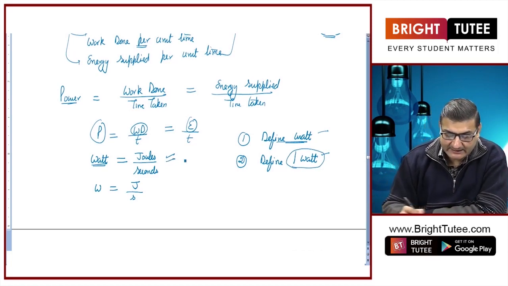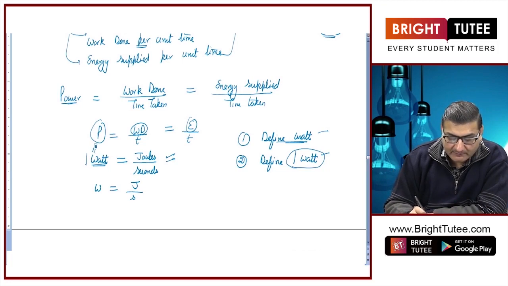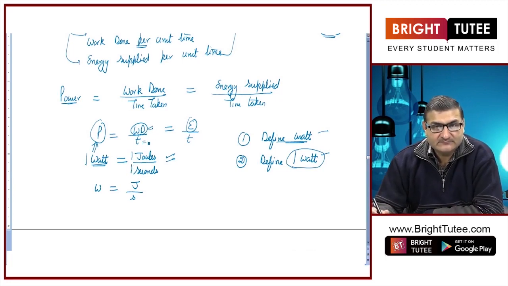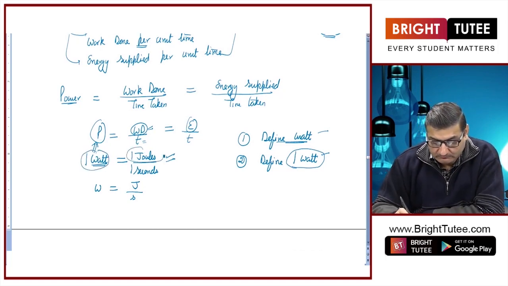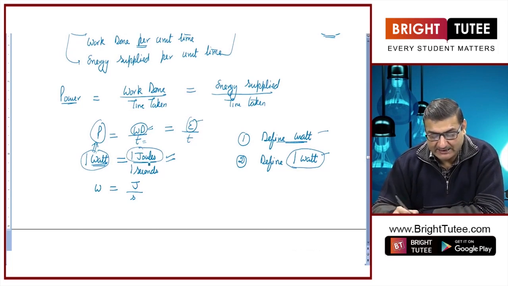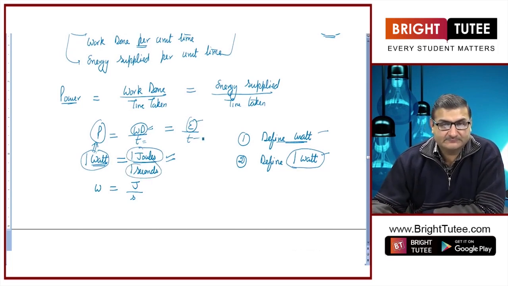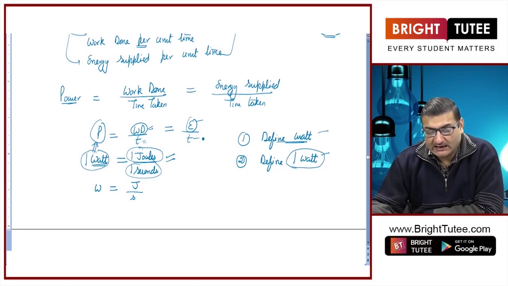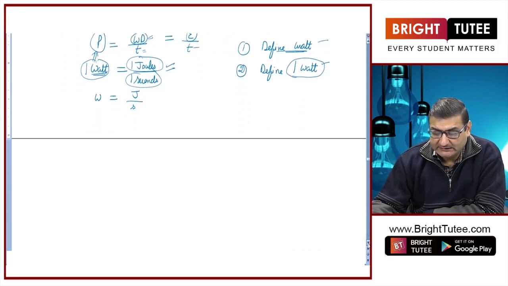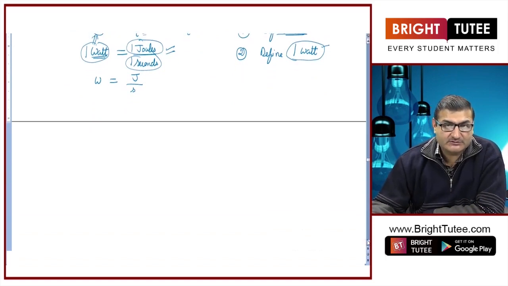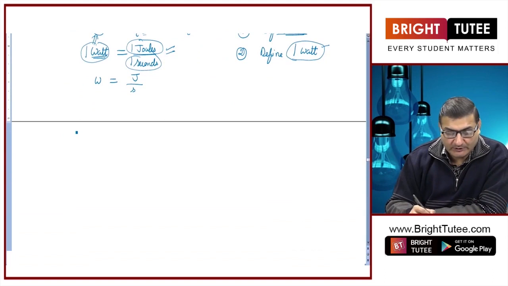How? I will say that 1 watt is the power of a source when 1 joule of work is done in 1 second, or 1 watt is the power of the source when 1 joule of energy is supplied to it in 1 second. Got it? So, this is our 1 watt definition. Got it? Fine? Good. Now, we have said that the SI unit of power is watts. Fine. It is a very small unit actually.